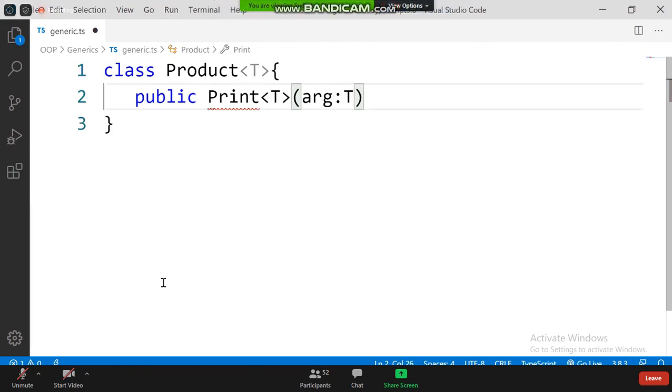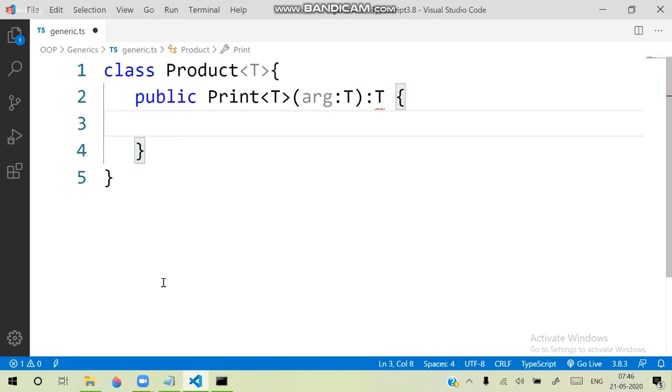The argument is generic type, its return type is generic type, and it should return that particular argument. That means the class is generic type. This time the class is generic type.